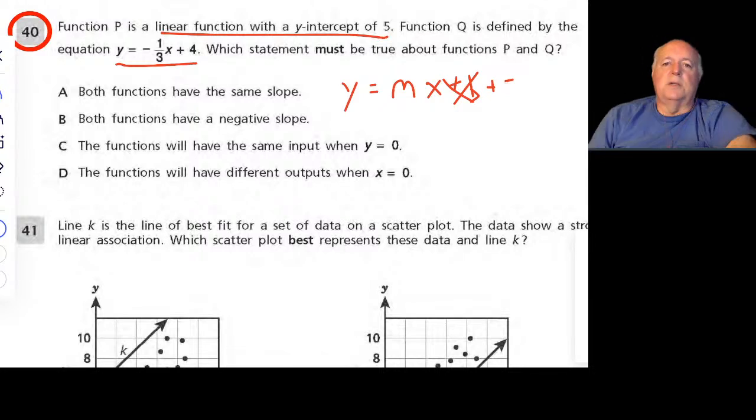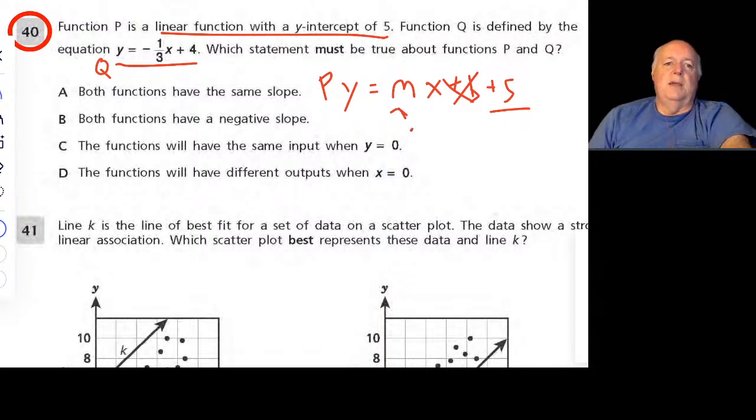Okay? It says function q is defined by this equation here. So this is q. So they give us everything for q. They're giving us the slope is minus 1/3, and the y-intercept for q is 4. What we have for function p, the one I wrote over here, all we know is the y-intercept. We do not know the slope yet. And maybe we don't need to.